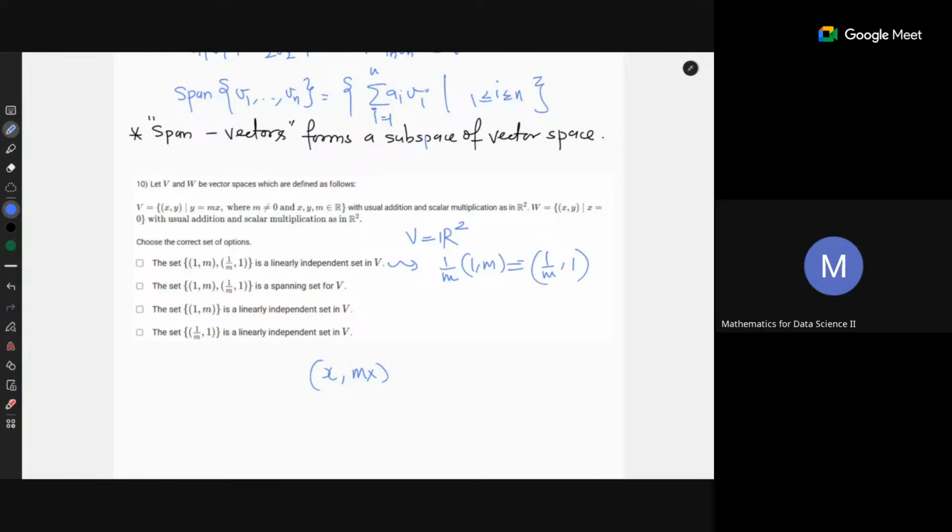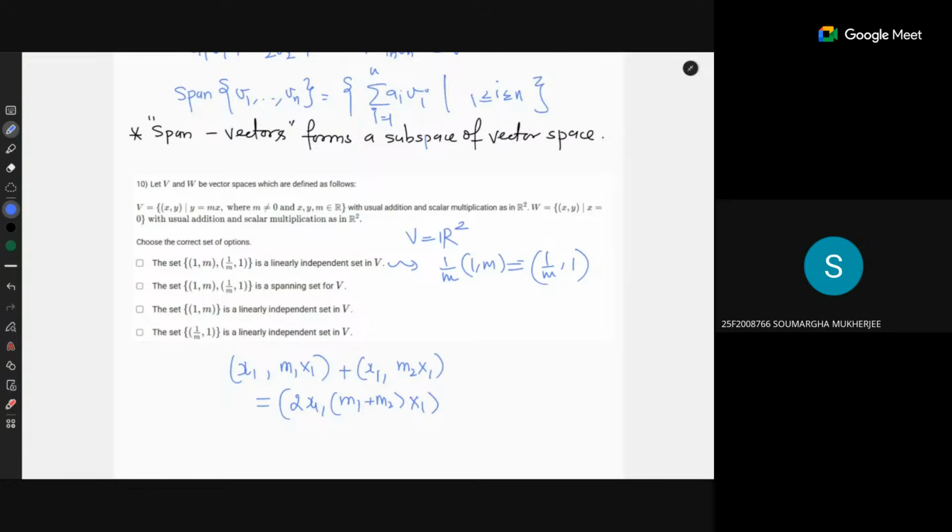Right. So if you have two vectors, x1, mx1, let's say m1 x1, and then x1, m2 x1. Let's take this. So then what will be their sum? Their sum will be x2 x, and it will be m1 m2 x1. So it is not even a vector space. This V is not even a vector space.